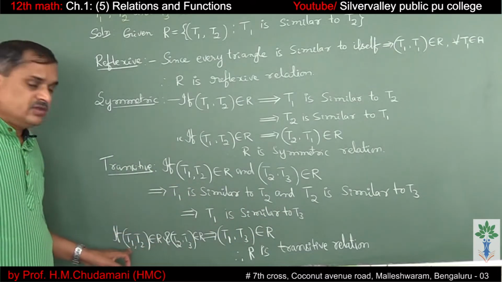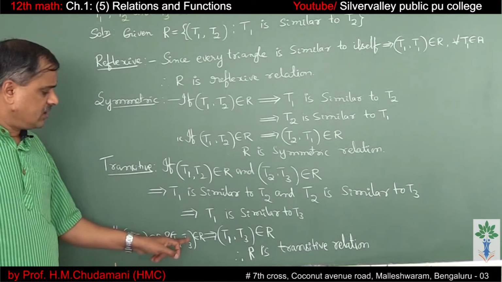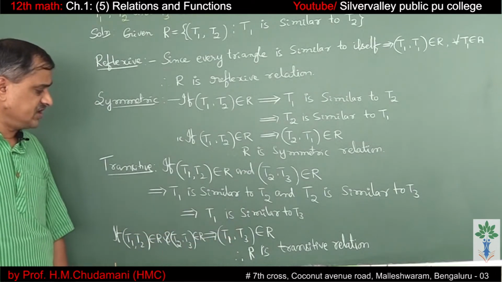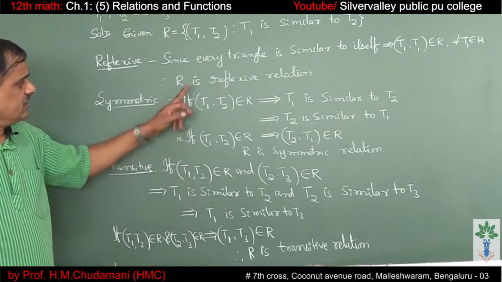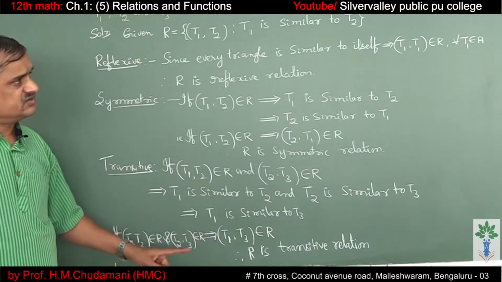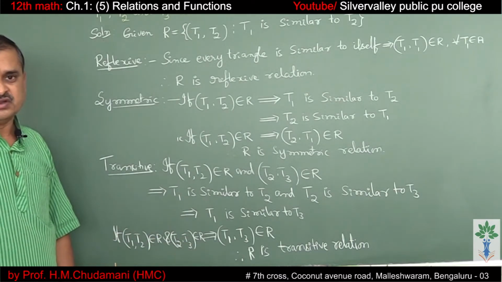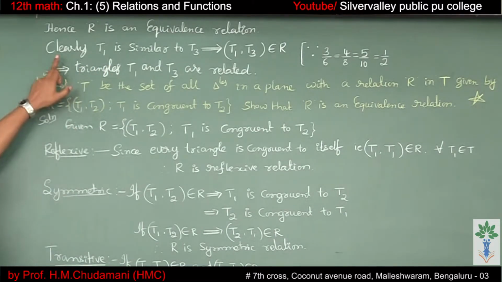So that means if (T1, T2) belongs to R and (T2, T3) belongs to R, it implies (T1, T3) belongs to the relation. Therefore, R is transitive also. It is reflexive, symmetric and transitive. Hence, R is an equivalence relation.